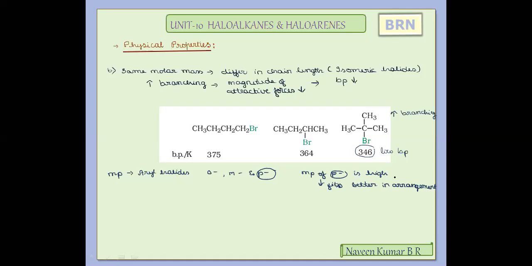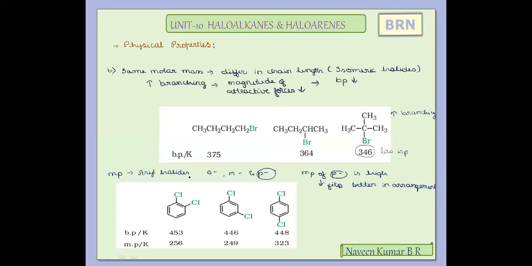I will try to observe that with simple examples. Now if you observe the given examples here, the dihaloarenes: ortho dichlorobenzene, meta dichlorobenzene, para dichlorobenzene. Now you can notice the melting point here. The melting point of para dichlorobenzene is high.